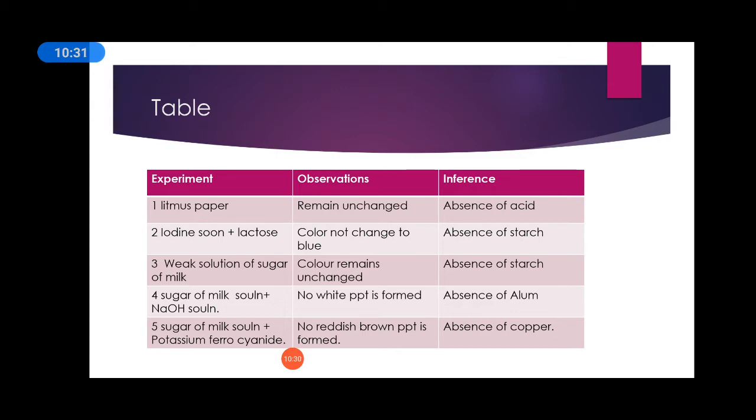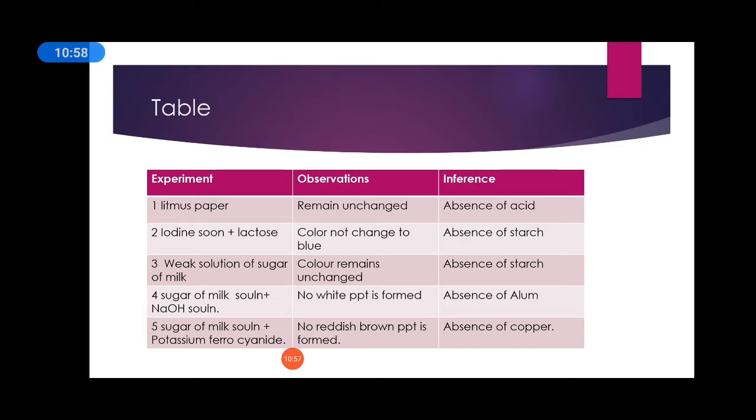The next one: a weak solution of sugar of milk is prepared in a clean test tube with purified water. The color remains unchanged. It shows the absence of starch. The next is that the sugar of milk solution is taken and NaOH solution is added to it. No white precipitate is formed. It shows the absence of alum.